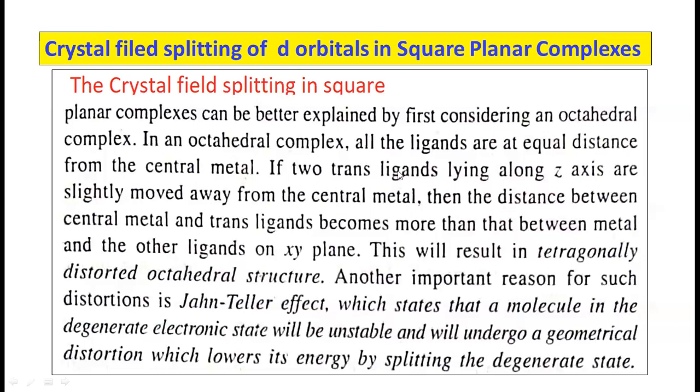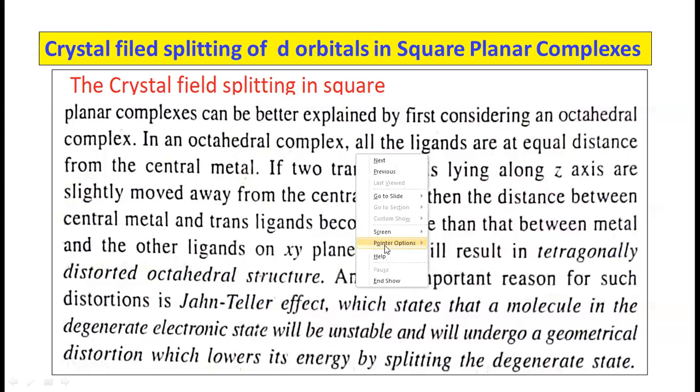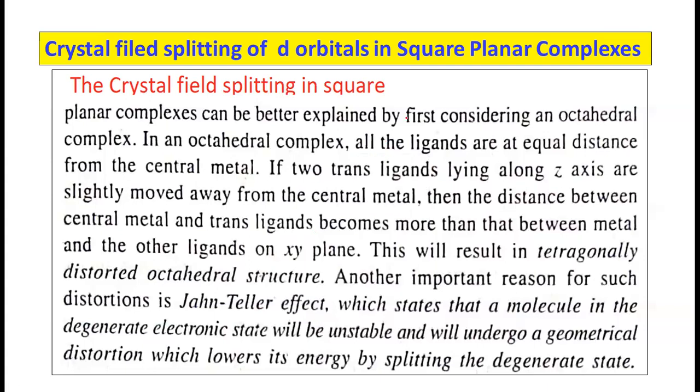Let us show first the octahedral complex here. The octahedral complex where 6 ligands are bonded to the metal. The metal is at the center. These are the two trans ligands, and the 4 ligands are along the x and y axis. So this is the octahedral complex.